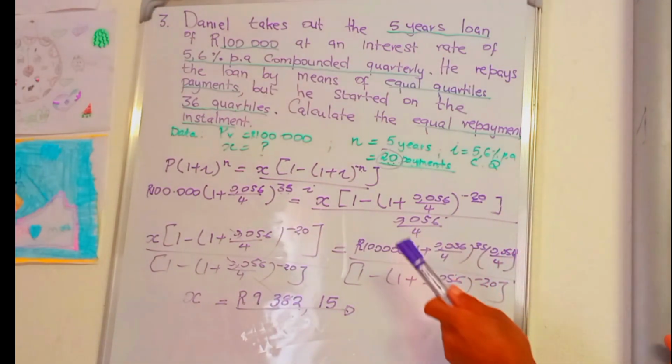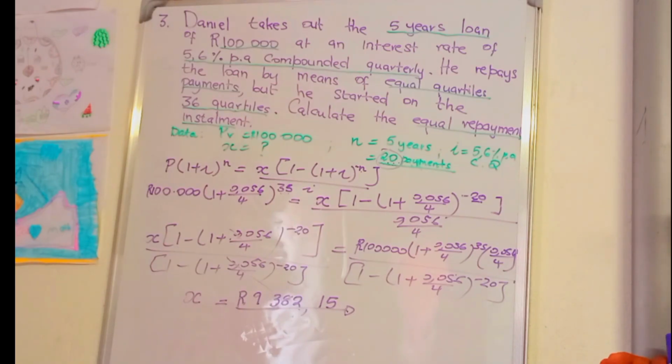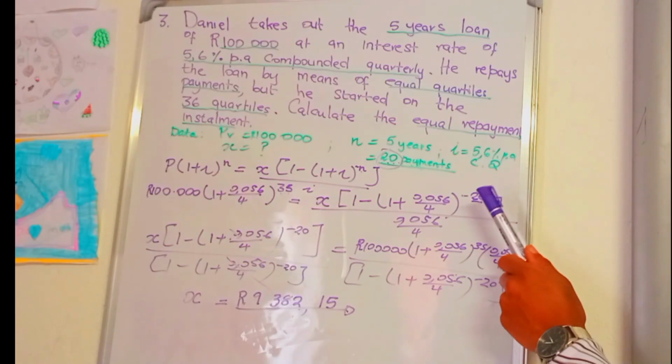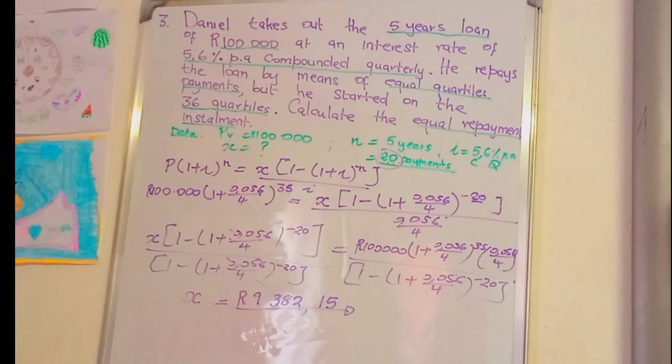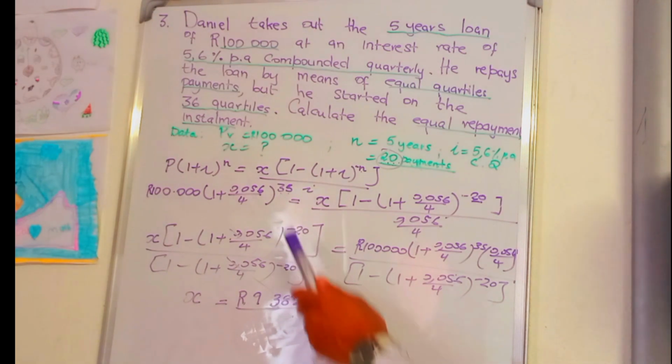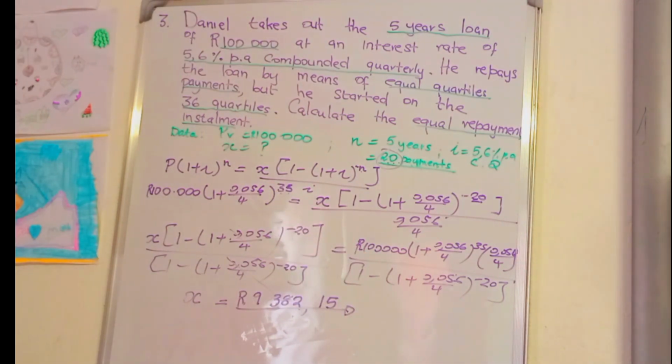When someone overlaps, owing the bank until the period overlaps, the period still needs 20 payments, but the value of X accumulates. That is the new amount he pays from the 36th payment: 9,382.15 every 3 months, because it is compounded quarterly. That is level 3.